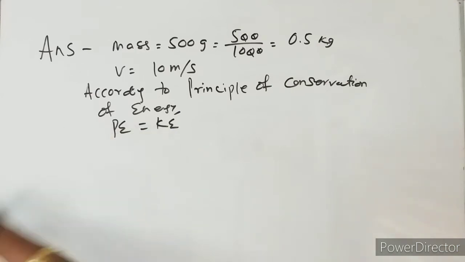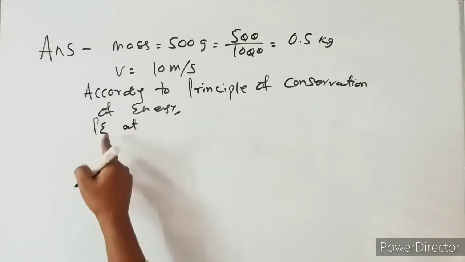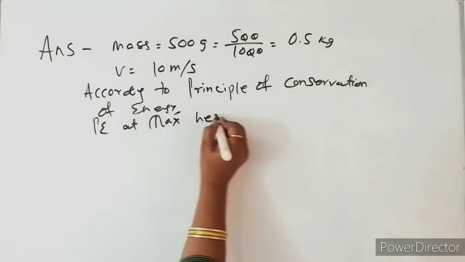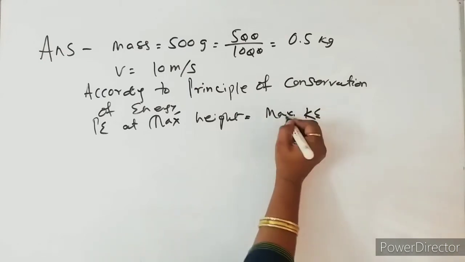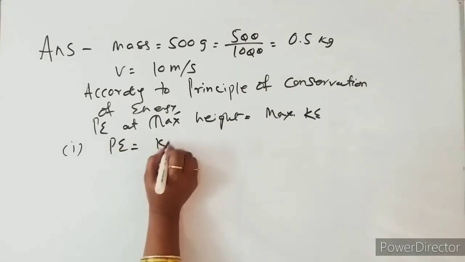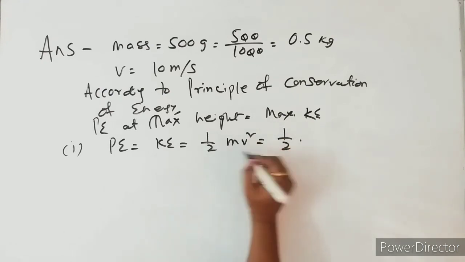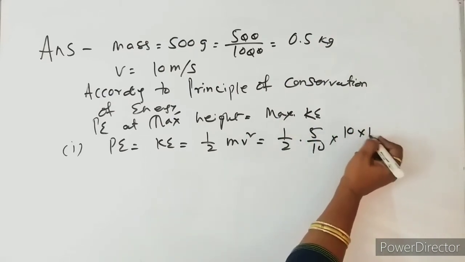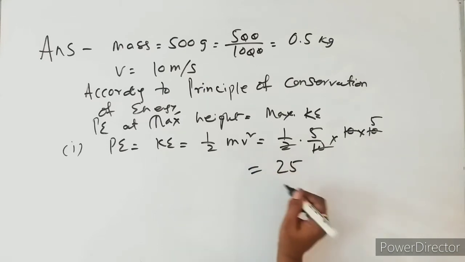So potential energy at maximum height is equal to maximum kinetic energy. So potential energy equals kinetic energy equals half mv square. So half m equals how much? 0.5 by 2, that is 0.25, and v square equals 10 into 10. So this one will be 25.